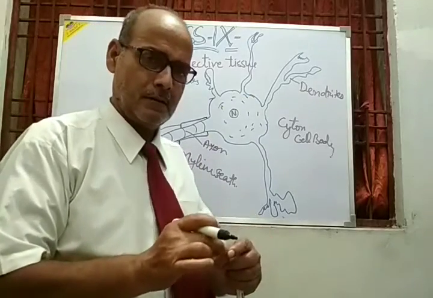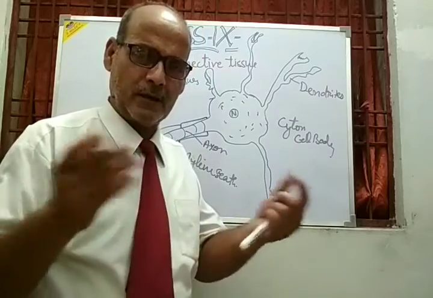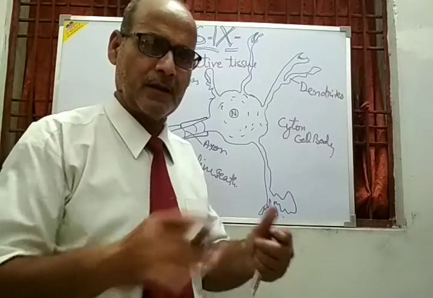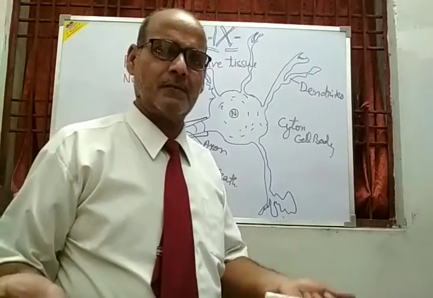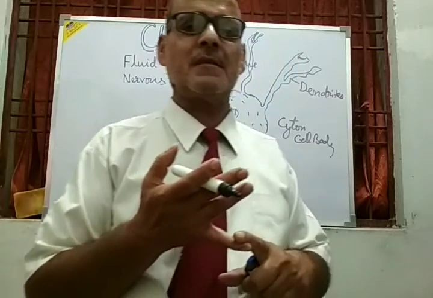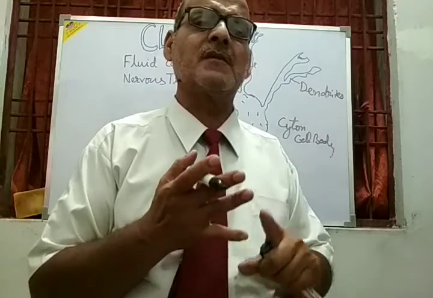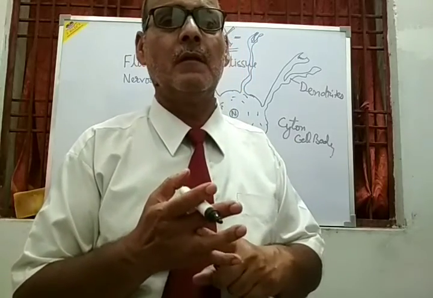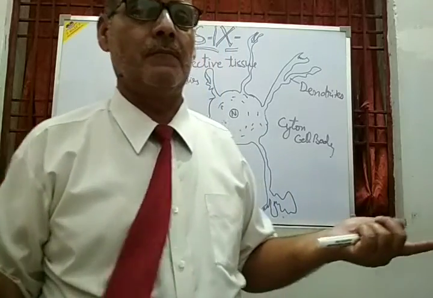They get joined together, and they form the nerves. And the nerves or nervous tissue form the nervous system. The nervous system components are the central nervous system, which has the brain and spinal cord, and the peripheral nervous system, which has the sensory and motor neurons, in the voluntary and autonomous nervous system.